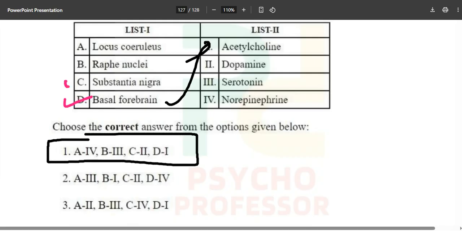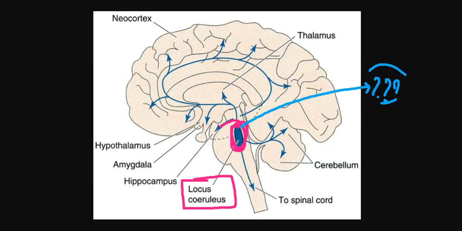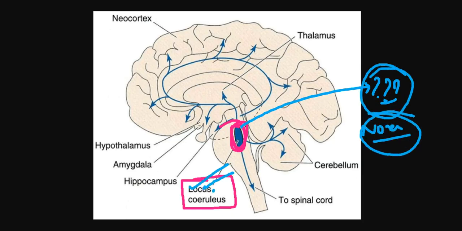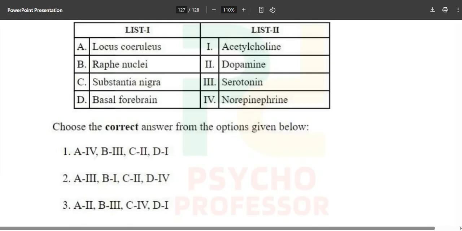Okay, the basal forebrain, the substantia nigra, raphe nuclei, and the locus coeruleus. Now just check where it is located. Locus coeruleus is located over here. It is a part of your CNS, central nervous system, and it will give you norepinephrine. Epinephrine, norepinephrine, but it is the primary source of your norepinephrine. So you just saw where it is, around the pons and medulla, and it is the primary source of your norepinephrine.